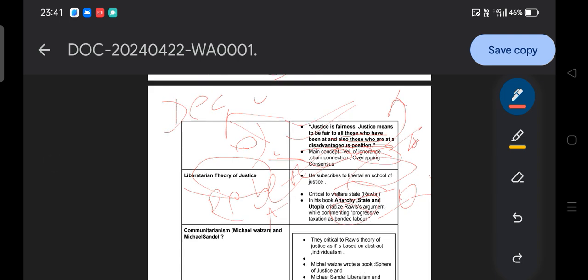So you need to remember that bonded labor, progressive taxation as a bonded labor concept, belongs to Robert Nozick and his book Anarchy, State and Utopia. That is very important. As you have seen, there is a matching question of the book and the different thinker.